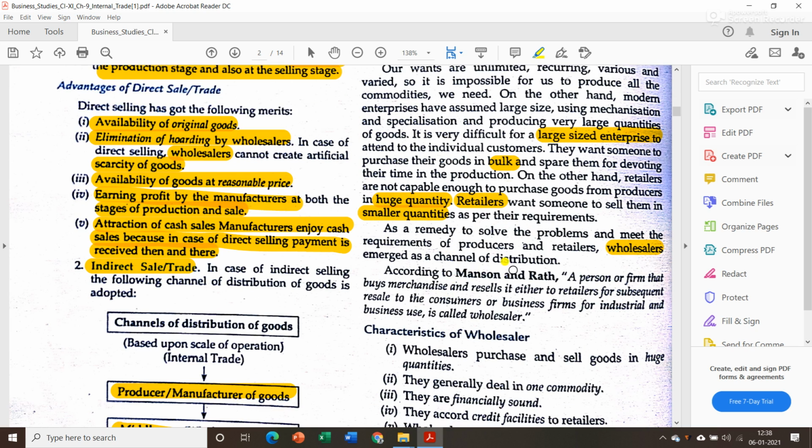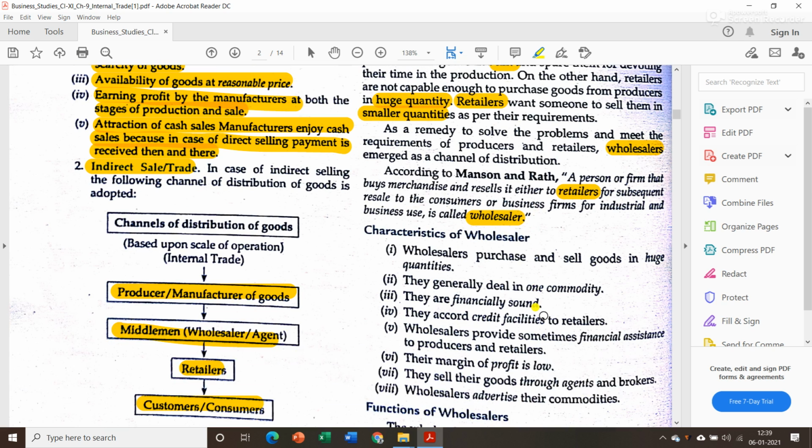Now, according to Manson and Roth, a person or firm that buys merchandise and resells it either to retailers for subsequent resale, means retailers next sell it to other consumers, or to business firms for industrial and business use, is called a wholesaler. A wholesaler is no one but who purchases goods in bulk quantities from the producer and sells to the retailer. Okay, they are known as wholesalers.